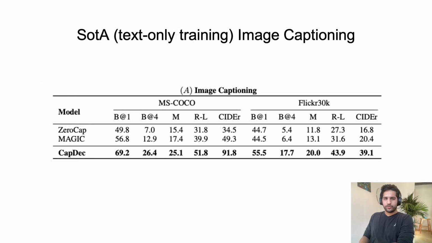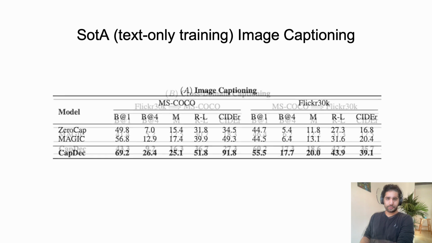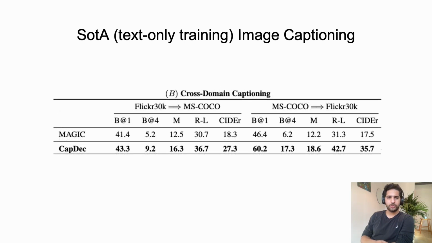Here are the results on MS-COCO and Flickr30K. As we can see, CapDec improves the state-of-the-art results by a large margin, almost twice that of the previous work. We tested it on cross-domain captioning, where we train on Flickr and test on COCO and vice versa, and we see that also here CapDec performs pretty well.